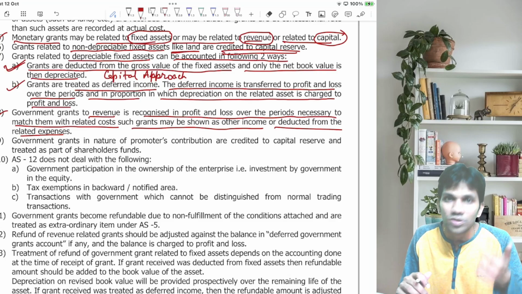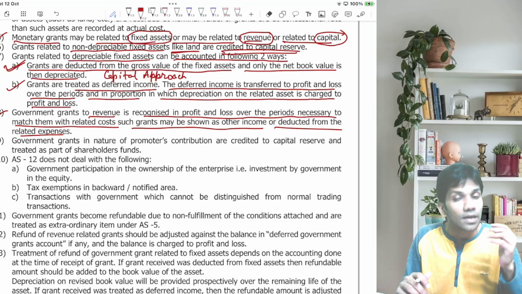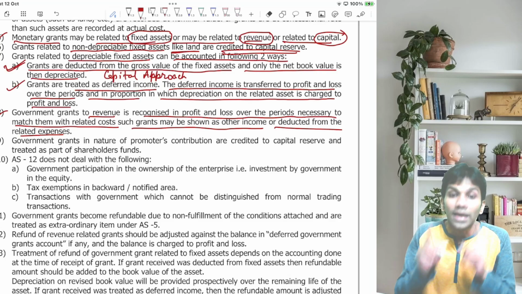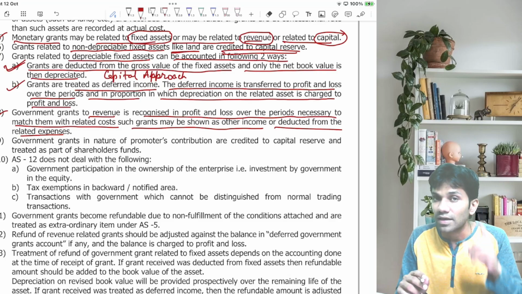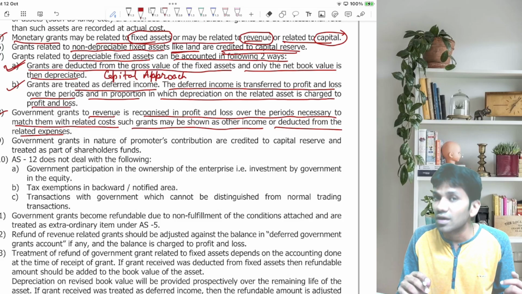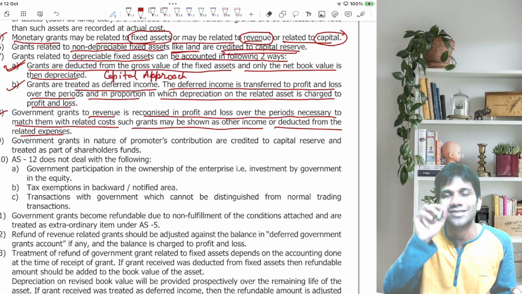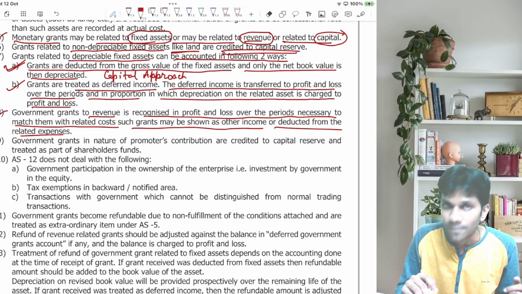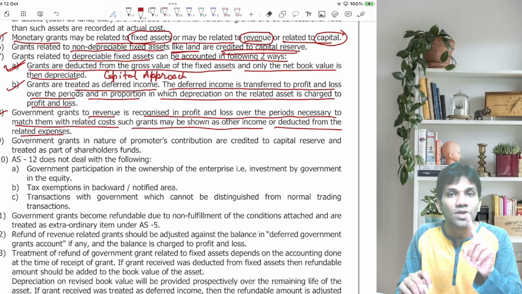If it was capital approach, the grant received should be deducted from the cost of the asset and the net book value should be depreciated. If you are following income approach, the grant receipt should be credited to deferred government grant account. Income should be recognized in the proportion depreciation is charged. My example was very clear. 100 rupees is the cost of asset. If you are receiving a government grant of 40 rupees and if you are following capital approach, the asset should be shown at 100 minus 40, 60 and the 60 rupees should be depreciated over the useful life of the asset. But suppose if you are following income approach, asset should be shown at 100 rupees, income should be recognized in the proportion depreciation is charged.